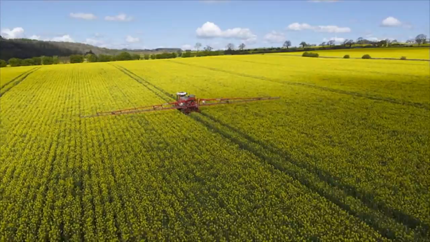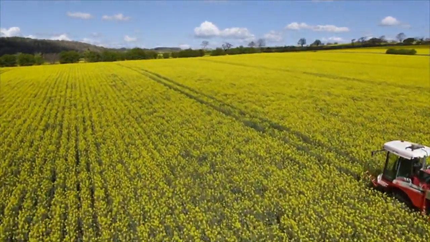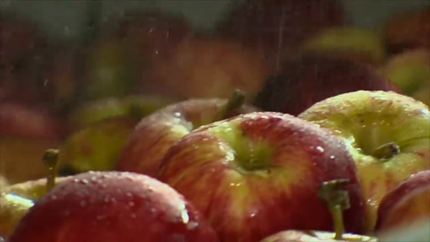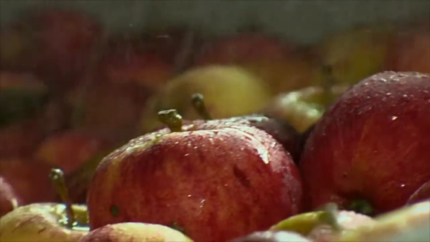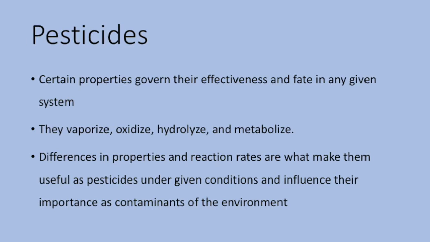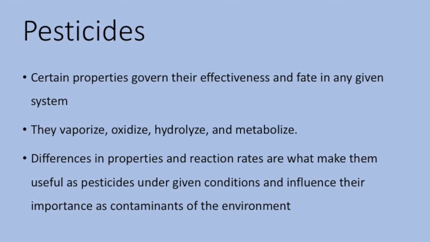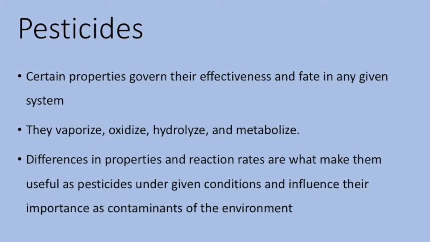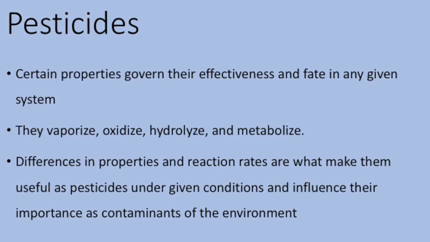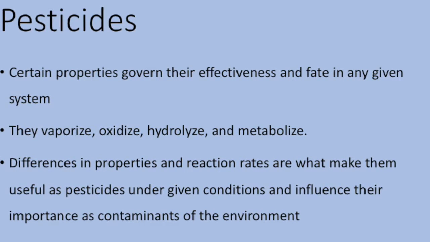Pesticides are also used in agriculture to prevent weeds, diseases, and insect infestation. Pesticides allow more food to be produced on a given area of land by protecting crops from weeds, insect pests, and fungal diseases, which increases revenue from farms. Pesticides are chemicals, and like other chemicals, they have certain properties that govern their effectiveness and fate in any given system. They vaporize, oxidize, hydrolyze, and metabolize. The differences in properties and reaction rates are what make them useful as pesticides under given conditions and influence their importance as contaminants of the environment.